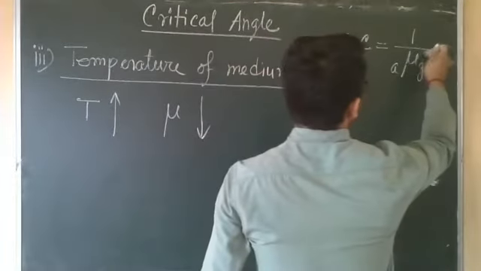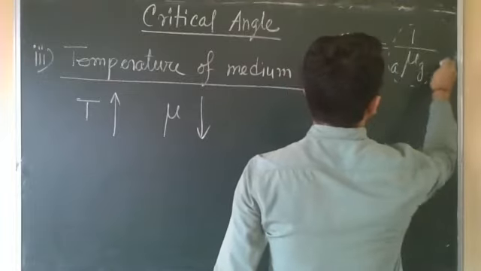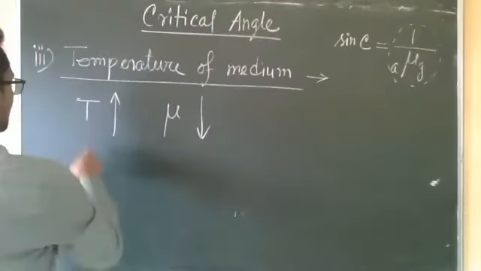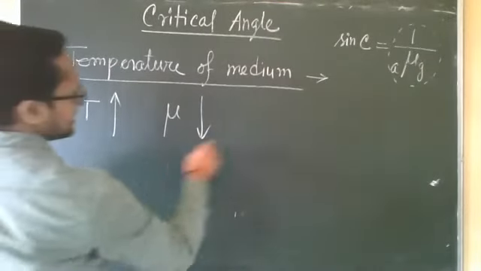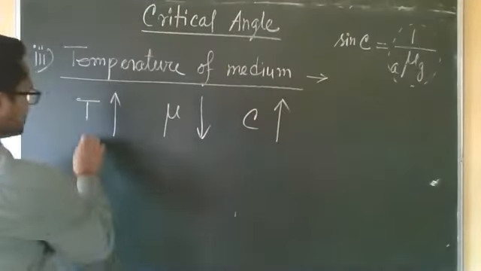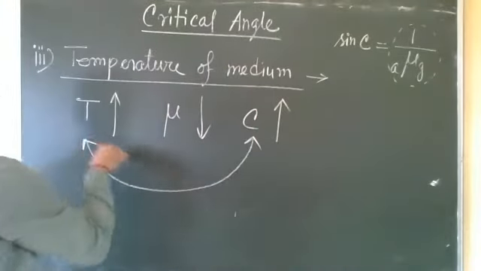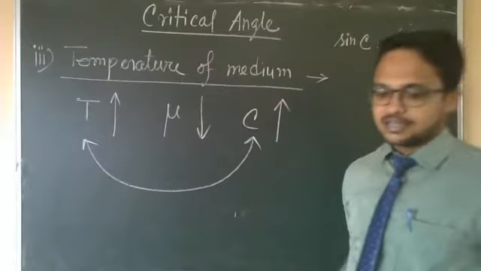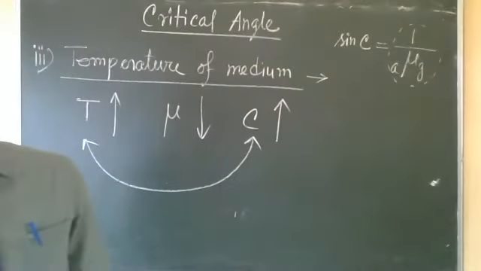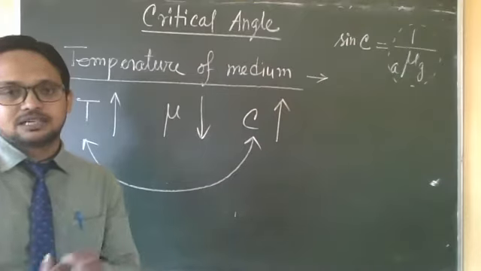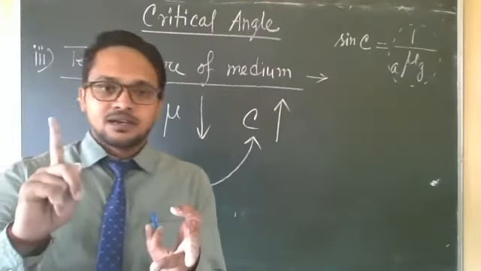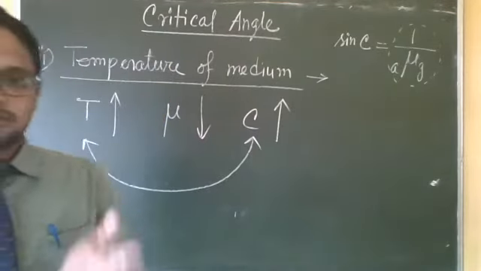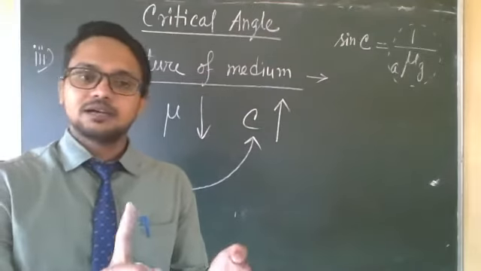Now, if refractive index decreases, then this whole value will increase, which means C will increase. So with temperature, refractive index will decrease and C will increase. If temperature increases, critical angle will also increase. So these are the three factors which affect the critical angle. First one, refractive index. Second, automatically comes wavelength or color of light. Third, temperature of the medium.